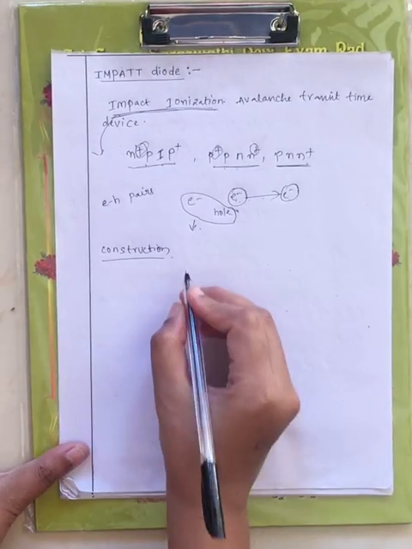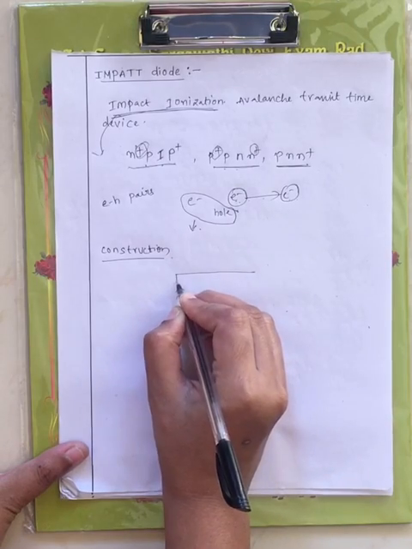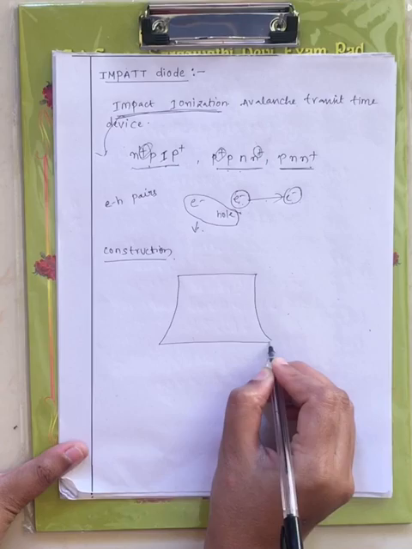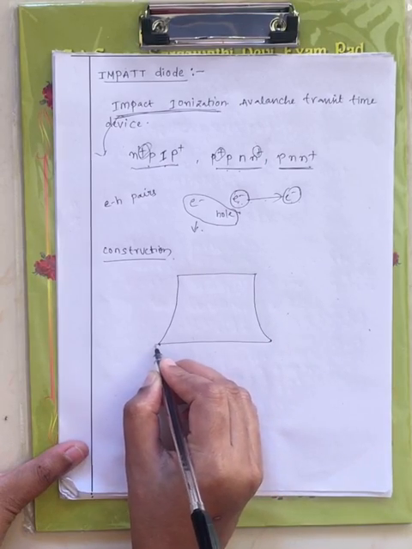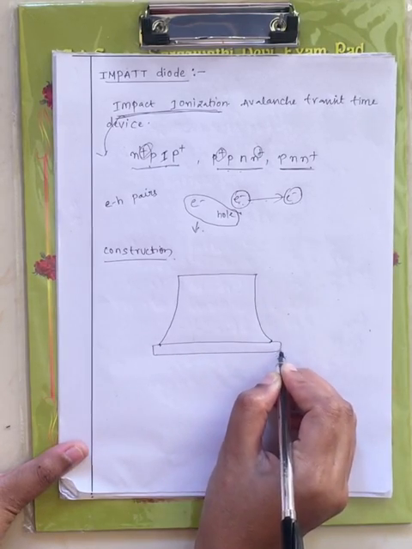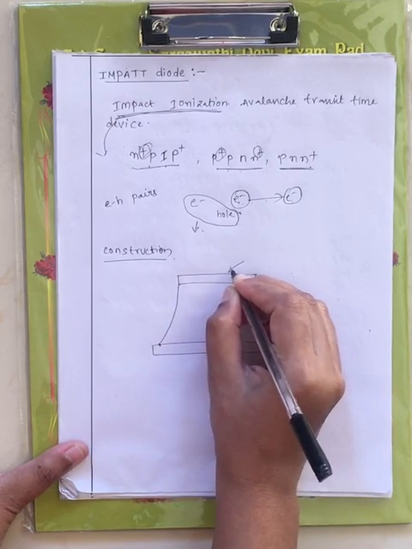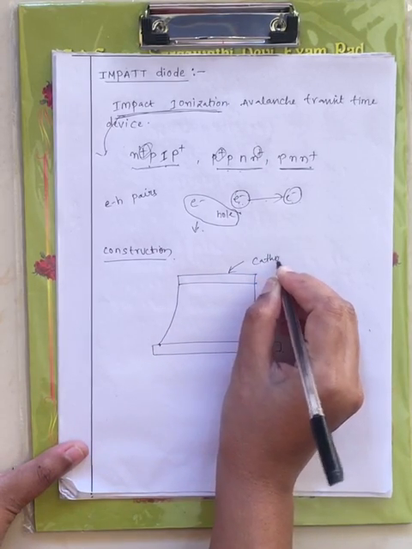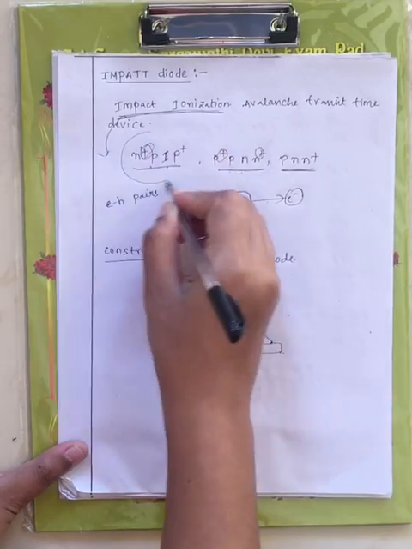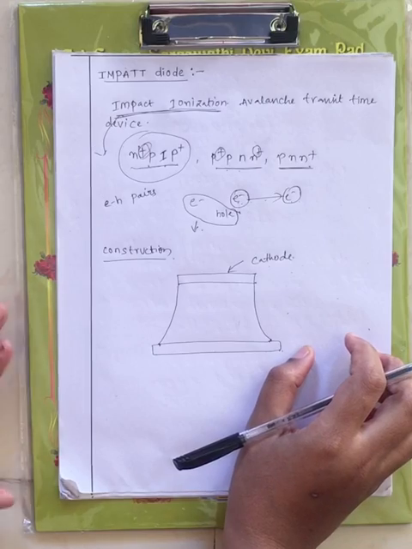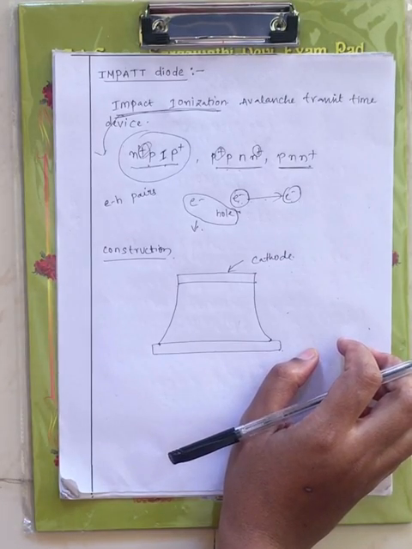First let me draw its structure. Here you will have the cathode. Consider this form, N plus P I P plus, right? I am considering this form to explain the operation and construction of impact diode.